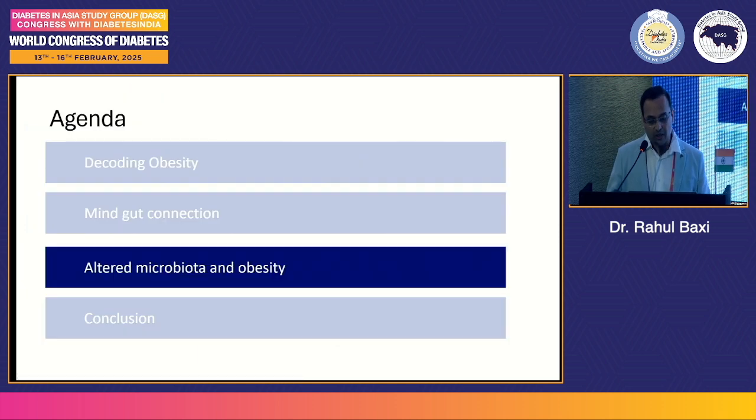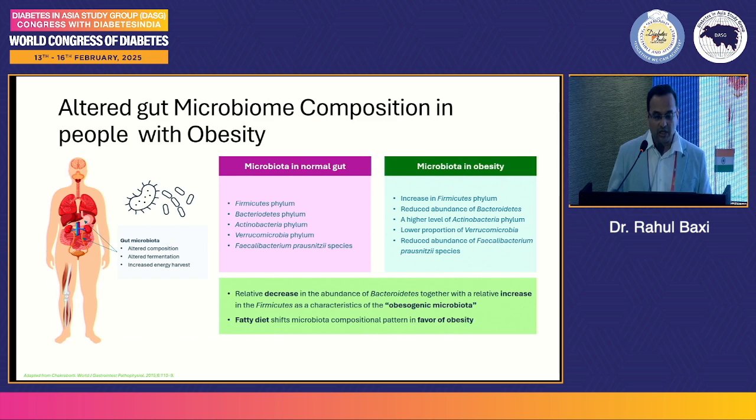So now looking at altered microbiota and obesity. So altered gut microbiome composition in people with obesity. So altered composition, altered fermentation, and increased energy harvest. So microbiota in normal gut includes Firmicutes phylum, Bacteroidetes phylum, Actinobacteria phylum, Verrucomicrobia phylum, and FP species.